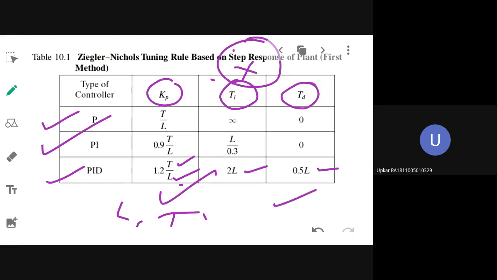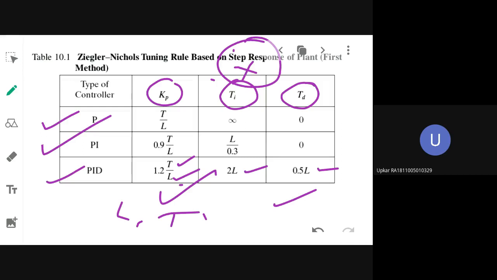This is the first method, also called the step response method. In it you apply the step input to the existing system. You will observe the S-shaped response. In that response, you will draw a tangent line from which you observe the delay time and the time constant. After estimating that, you will substitute those two values in these formulae and design the P, PI or PID controller.